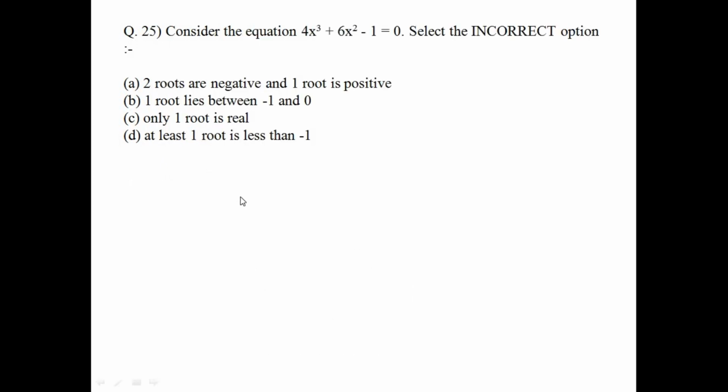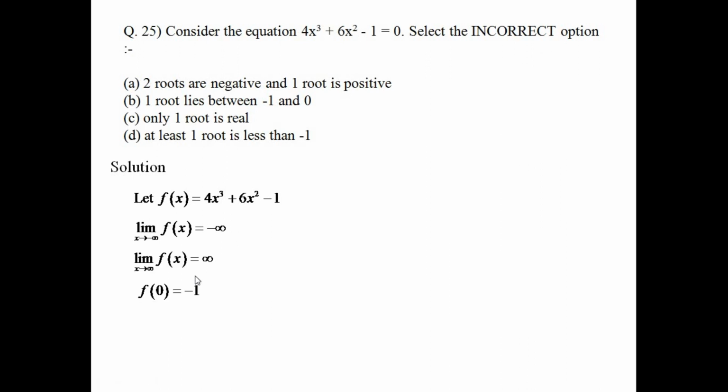Okay, next question. Question number 25. We have to consider this equation and basically select the incorrect option. That means we have to solve this equation actually. Okay, so let's start. We are considering 4x cube plus 6x square minus 1 as f(x). So as x tends to minus infinity, f(x) is minus infinity. As x tends to infinity, f(x) is infinity.